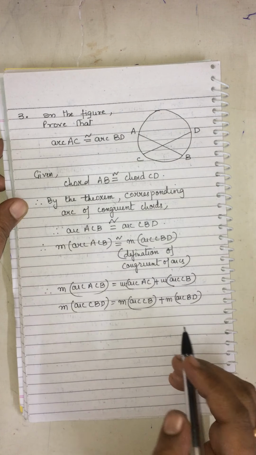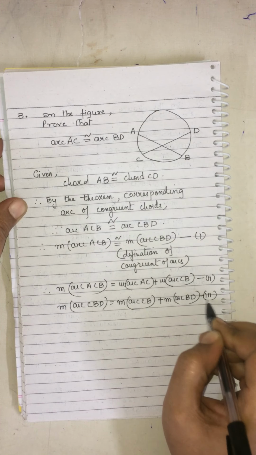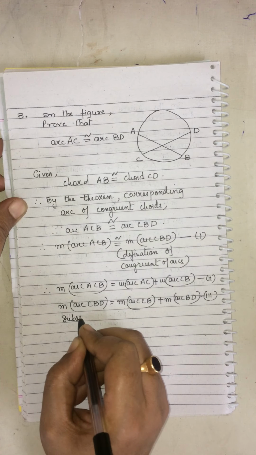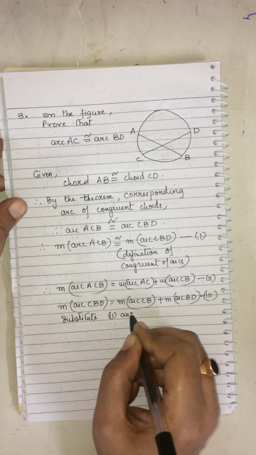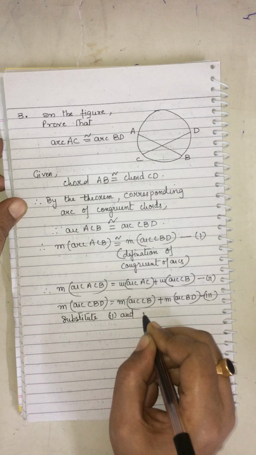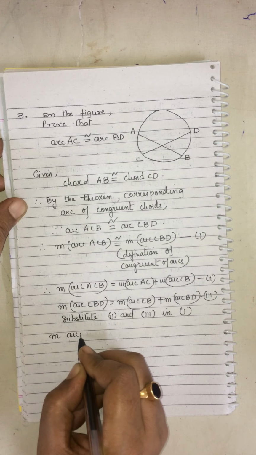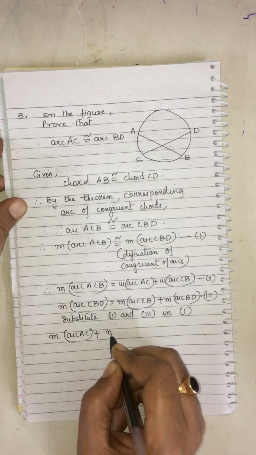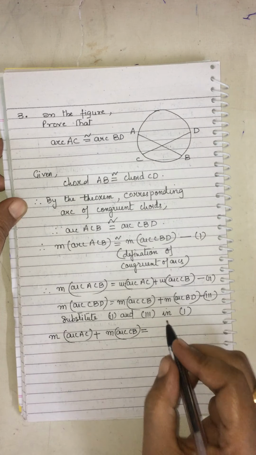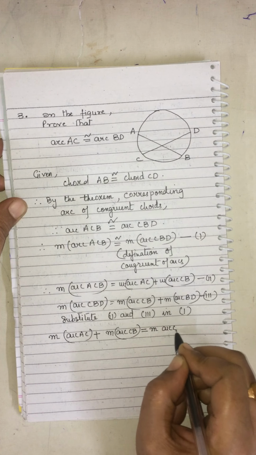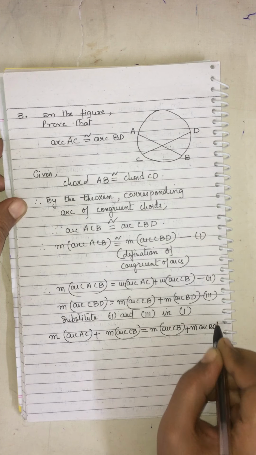Let us substitute 2 and 3 in 1. So measure of the arc AC plus measure of arc CB is equal to measure of the arc CB plus measure of the arc BD.